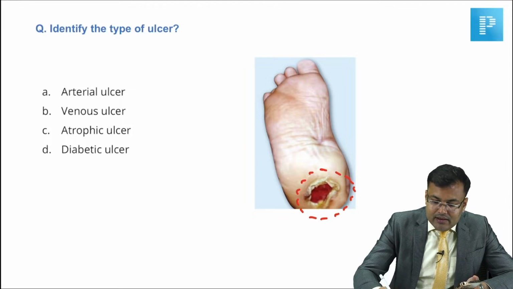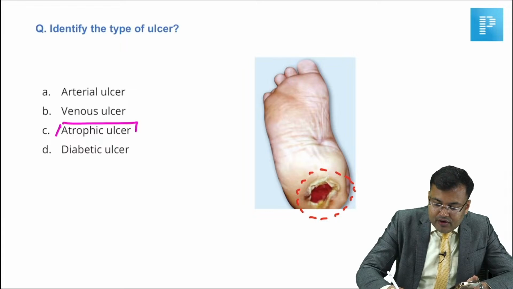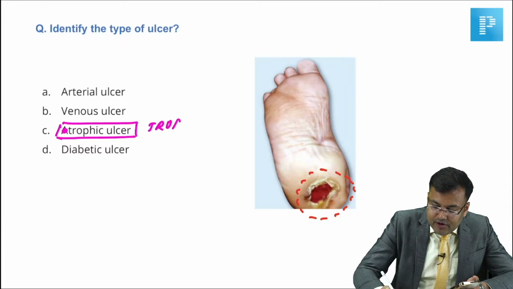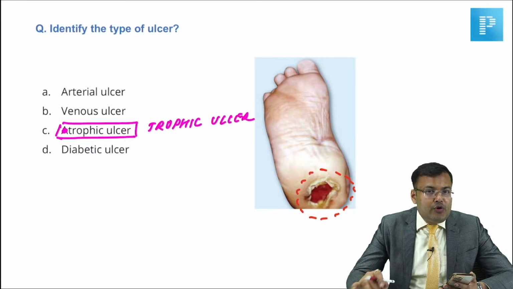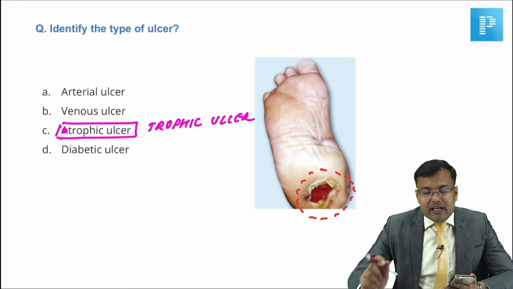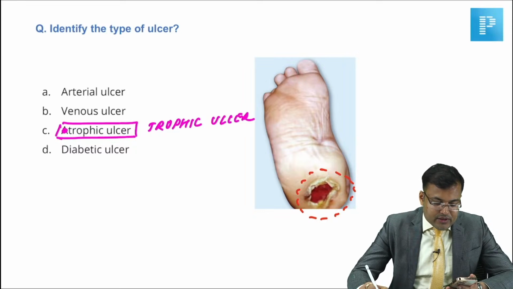So this is one of the typical locations of trophic ulcer. It is not atrophic ulcer, it's a typical location of trophic ulcer. Clear? In a diabetic foot, you are going to find evidence of infection, so there might be pus collection and slough.